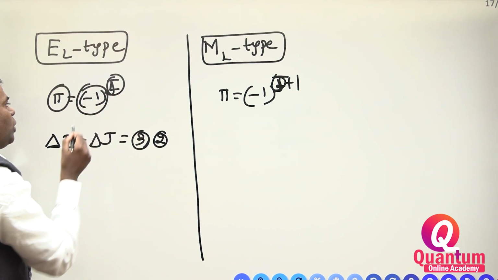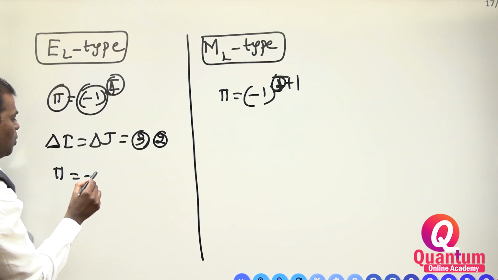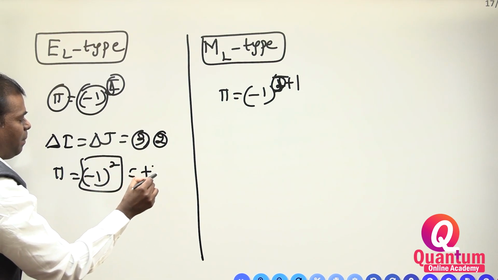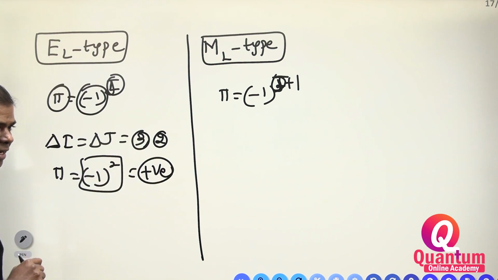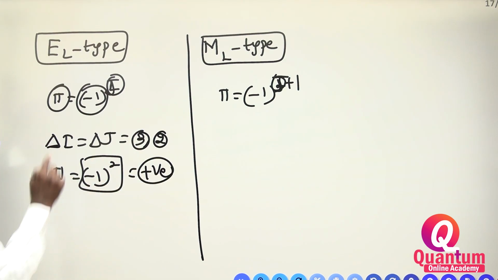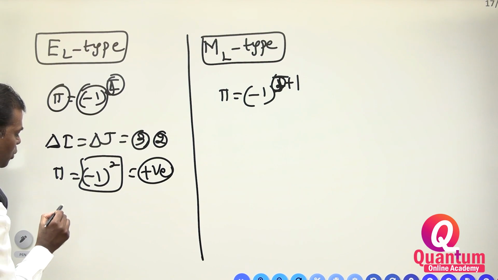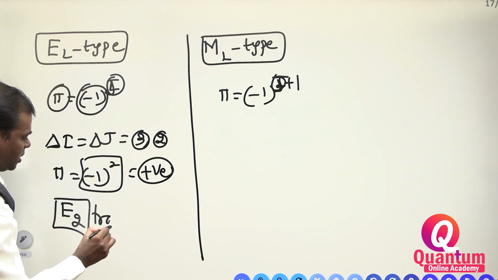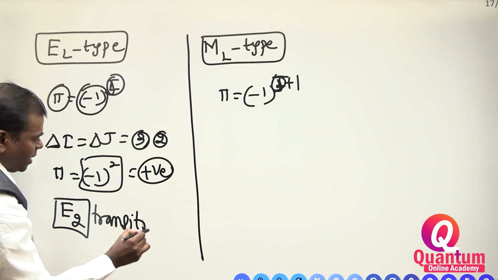You get the 2 here: pi is equal to minus 1 to the power of 2, so you get positive, no change of parity. That's why this is an E2 transition.